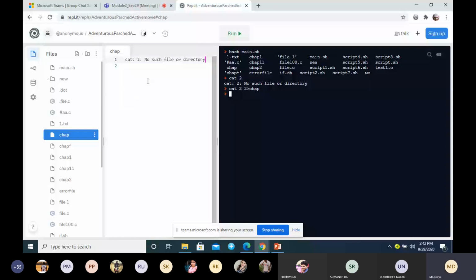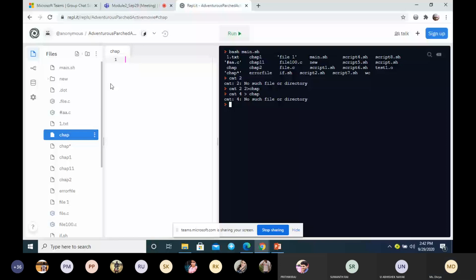You cannot write it like this. For example, if file 4 is not there and you simply write it without the descriptor, it will not work. The error will not get copied to CHAP.